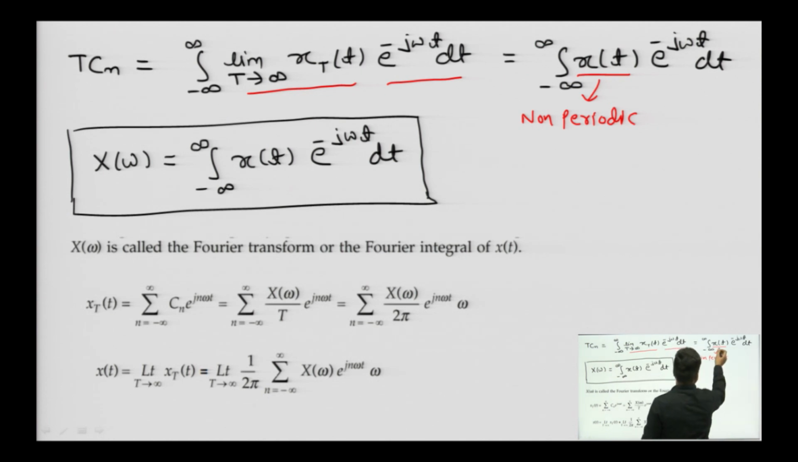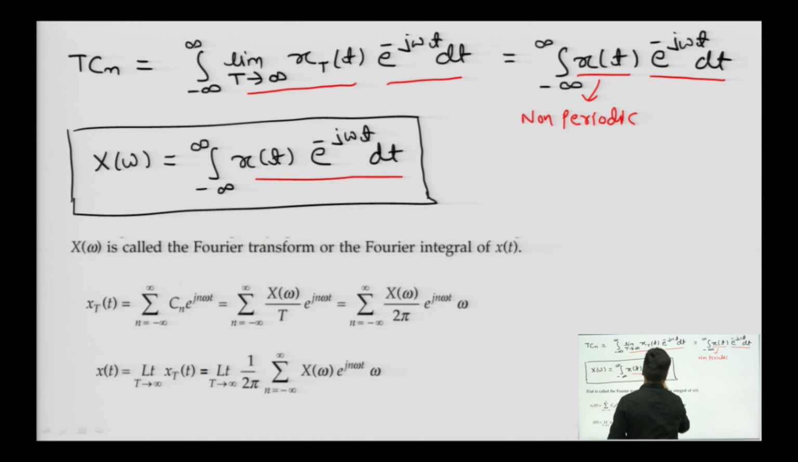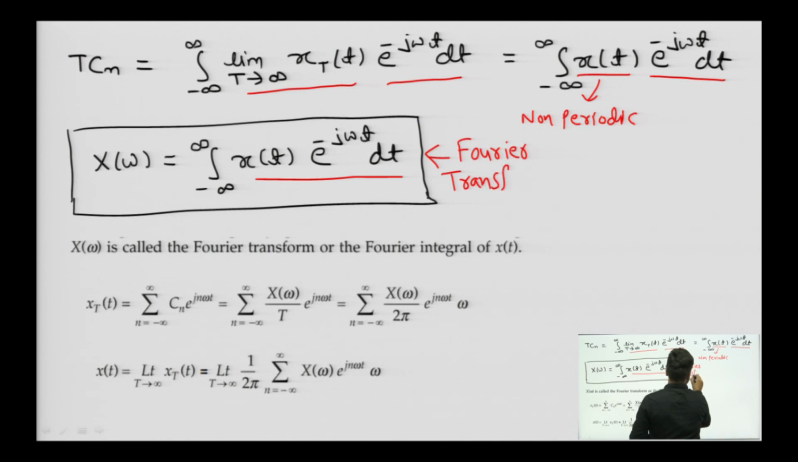So, integral from minus infinity to infinity x(t) e to the power minus j omega t dt, and that T into C_n, because T tends to infinity will lead to a continuous spectrum, and it will be X of omega equals integral from minus infinity to infinity x(t) e to the power minus j omega t dt. So, this is the formula for Fourier transform that we are going to use to evaluate the Fourier transform.